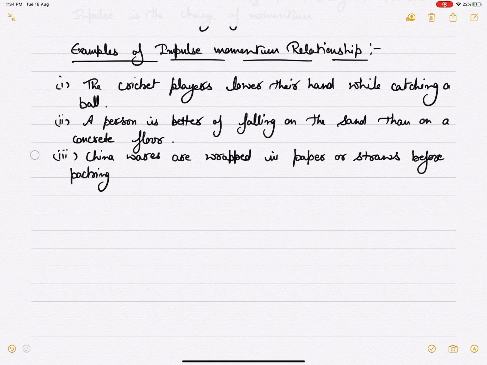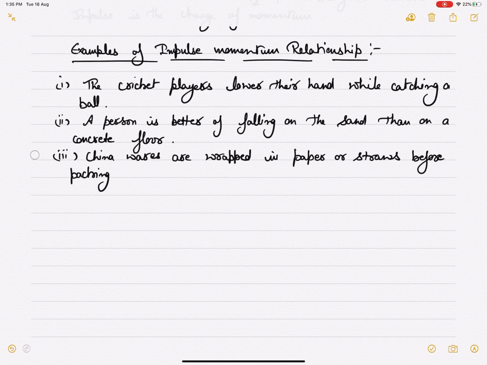The collision time period increases. If there is paper or straw between two glass items, before they collide, they will have to counter the paper or straw, and it will increase the time period of impact. That's how these glass items or China wares are protected, because it increases the time period and ultimately decreases the force applied to them. So that makes them safe.